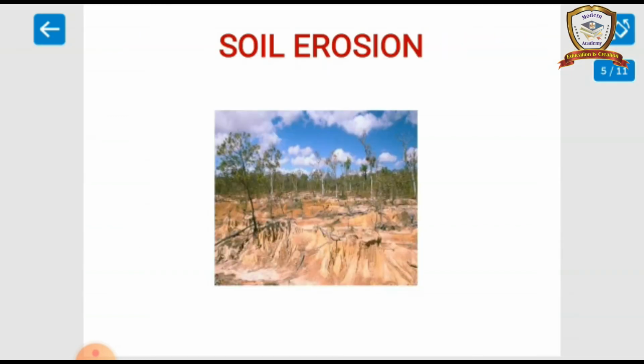Soil erosion. It is the removal or destruction of the top layer of the soil. Soil erosion reduces the fertility of soil, which in turn reduces agricultural productivity. Running water and wind are the major agents of soil erosion. Sheet erosion, rill erosion and gully erosion are the major types of soil erosion.